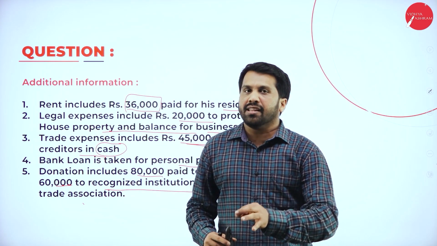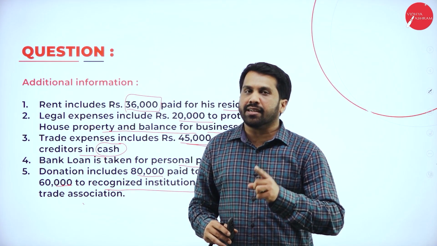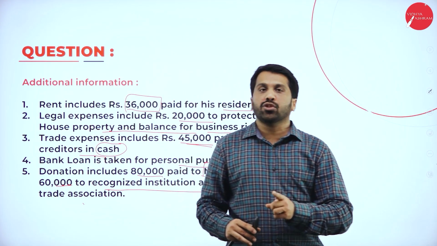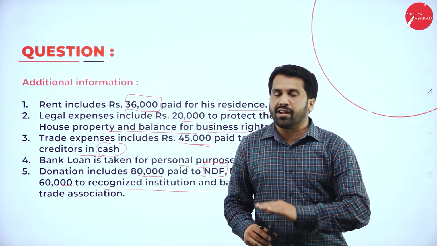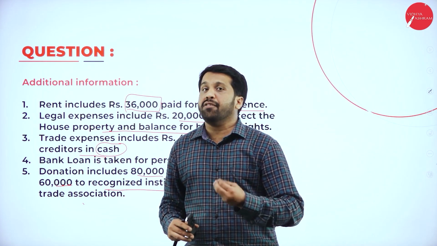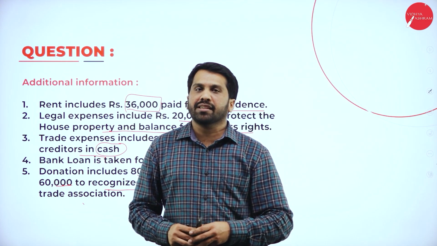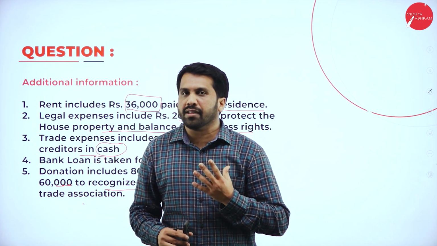It should be in the form of cheque, not cash. Because you're working under a company, your payment should be in the form of cheque. You cannot make a cash payment. If you are making a heavy cash payment, it means something is illegal or something is fishy. Okay, hope you are clear?